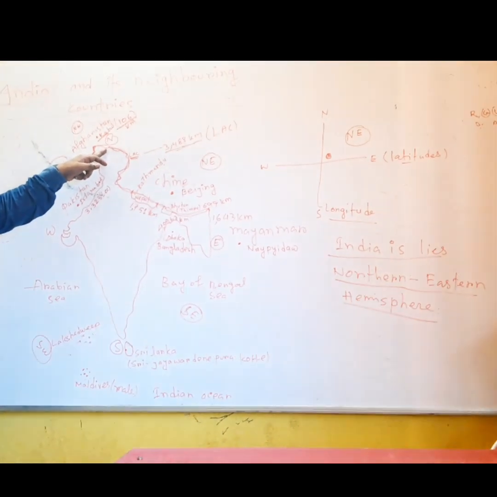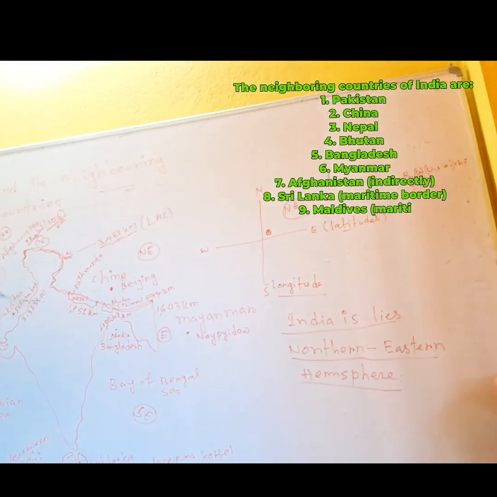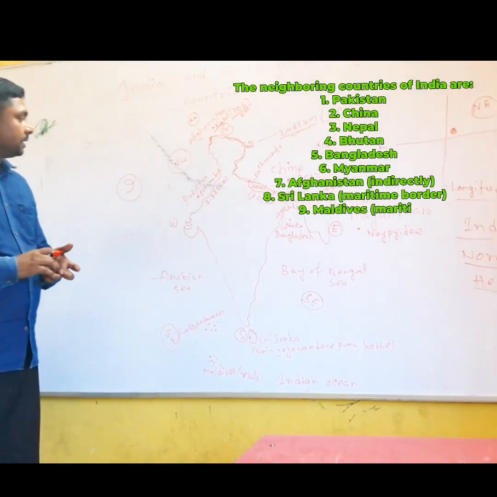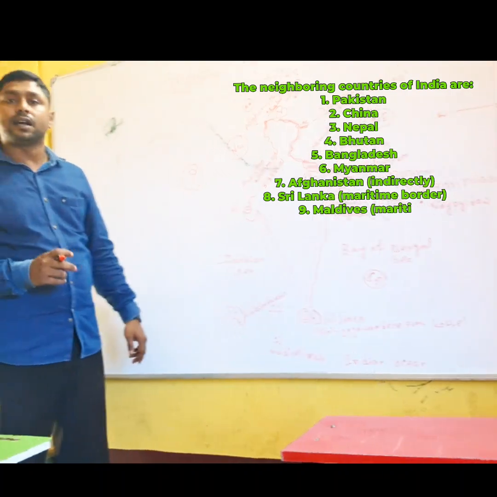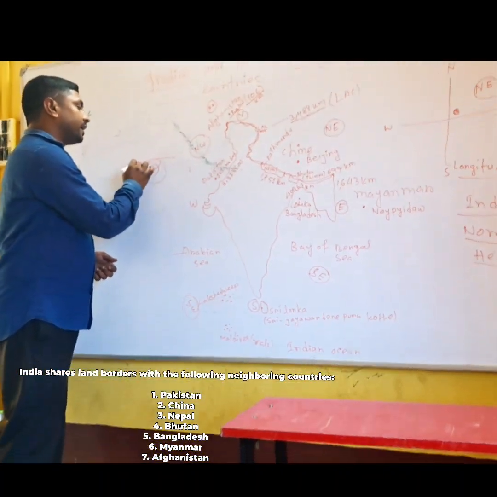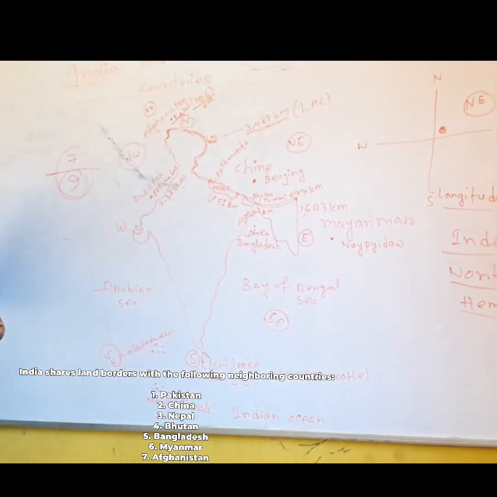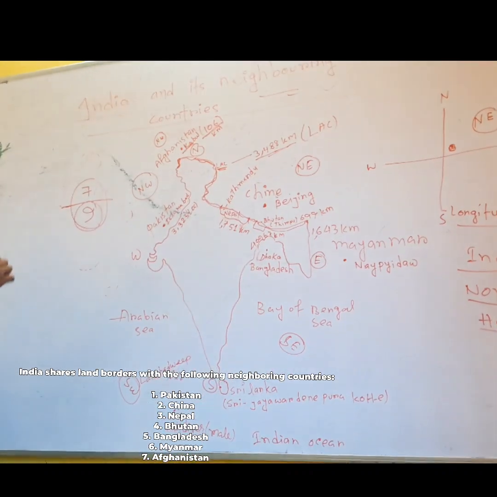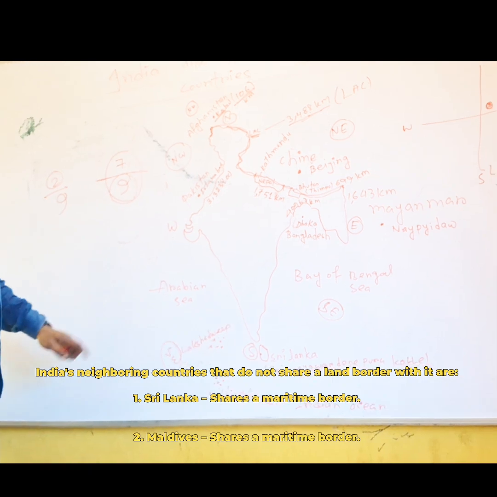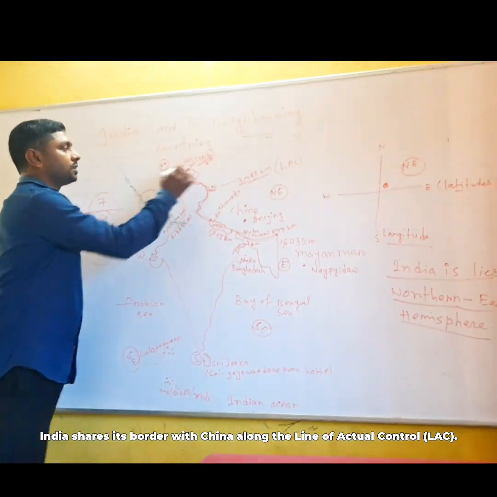So see, India has got 9 neighboring countries. How many countries? 9 neighboring countries. But India does not share a border with all these 9 countries. Out of these 9 neighboring countries, India shares a border with 7 different countries. Why? Because the other two countries are fully bounded by water. Understand? See here in this list.